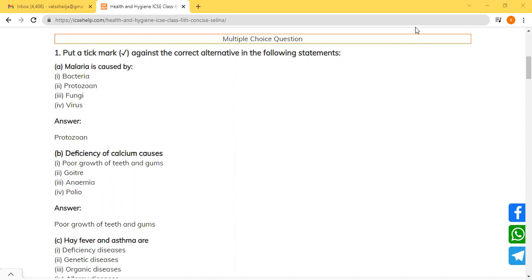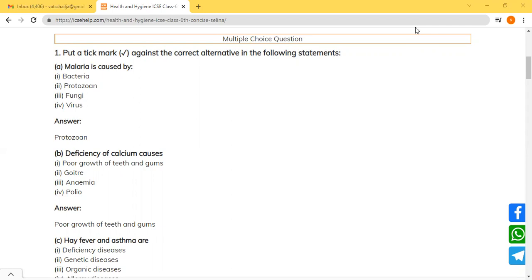Malaria is caused by which of the following? Bacteria, protozoa, fungus and virus. So the answer is protozoan. Protozoans are responsible for causing malaria. What are protozoans? Protozoans are single-celled organisms. When they invade or enter a human cell, they can multiply very easily and cause infection.